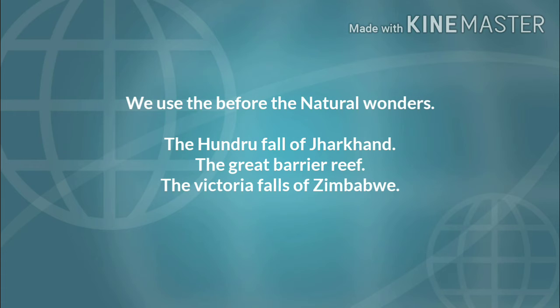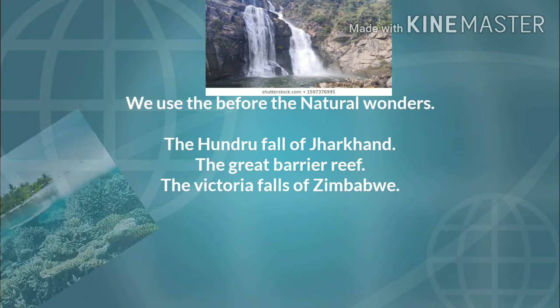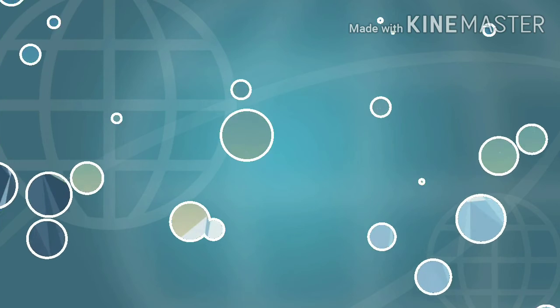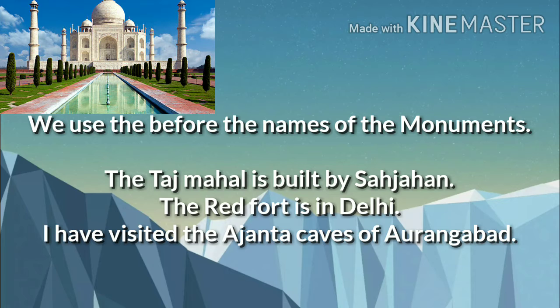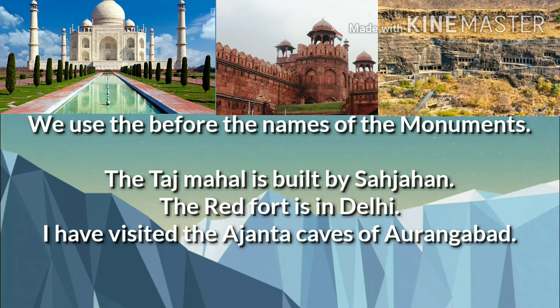We use the article the before natural wonders. Examples: the Hundru Fall of Jharkhand, the Great Barrier Reef, the Victoria Falls of Zimbabwe. We use the article the before the names of monuments. Examples: The Taj Mahal was built by Shah Jahan. The Red Fort is in Delhi. I have visited the Ajanta caves of Aurangabad.